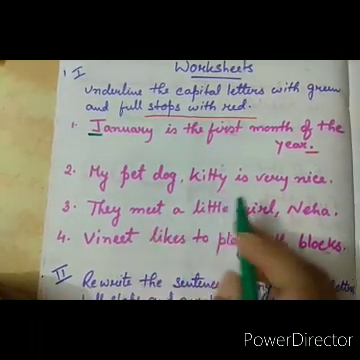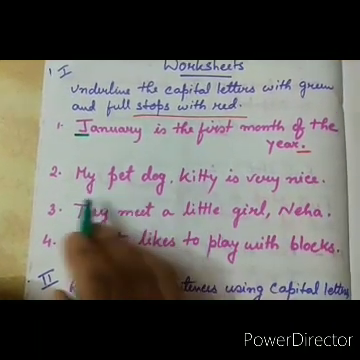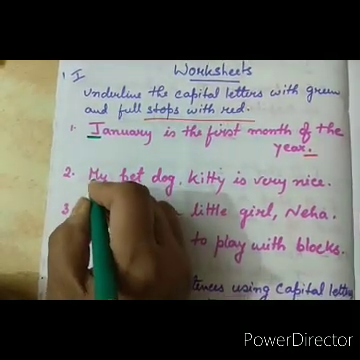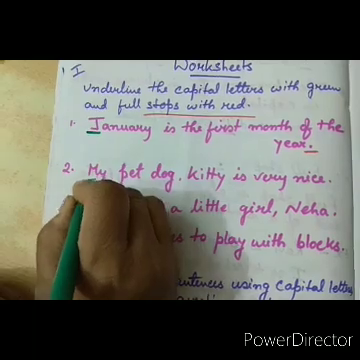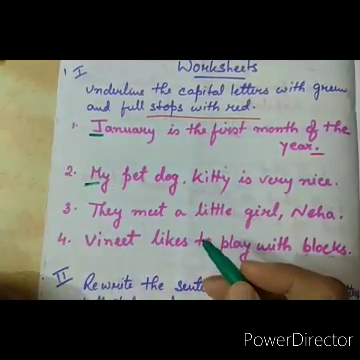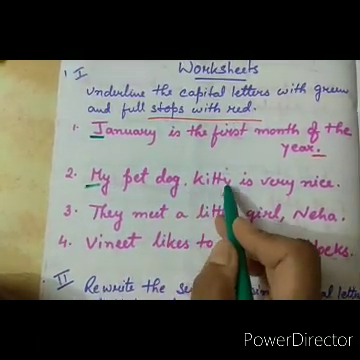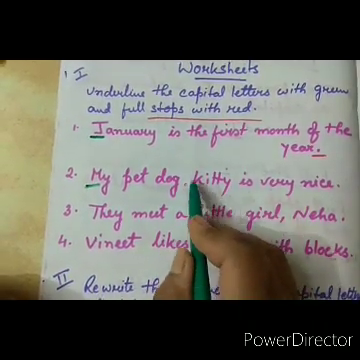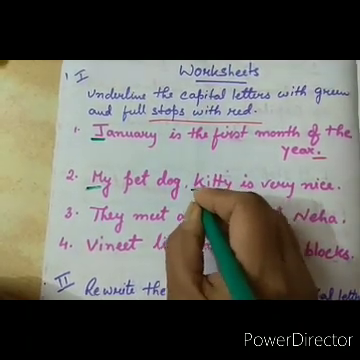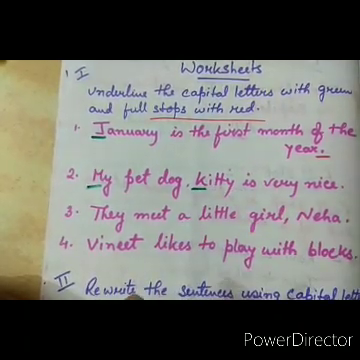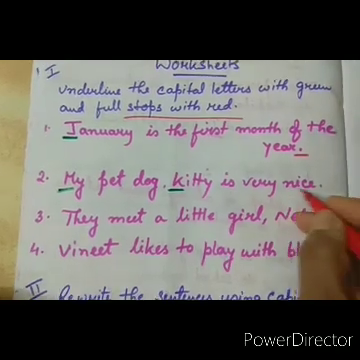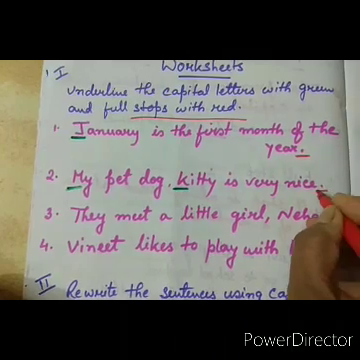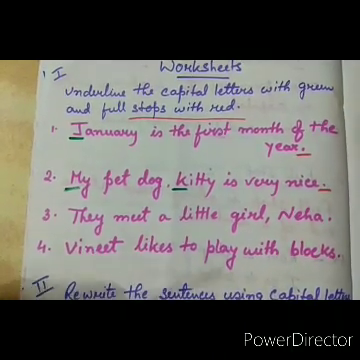My pet dog Kitty is very nice. Here M, the starting of the sentence, will be in capital. So M I underline. Again, some special name. Kitty is the name of that particular dog. So K is again in capital. We will underline it with green. And again, when the sentence is completed, here full stop is there. So we will underline with red.